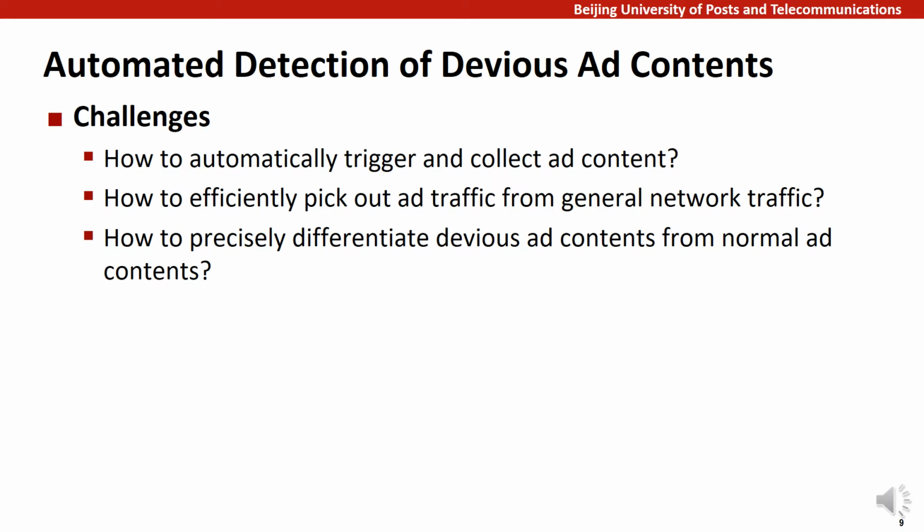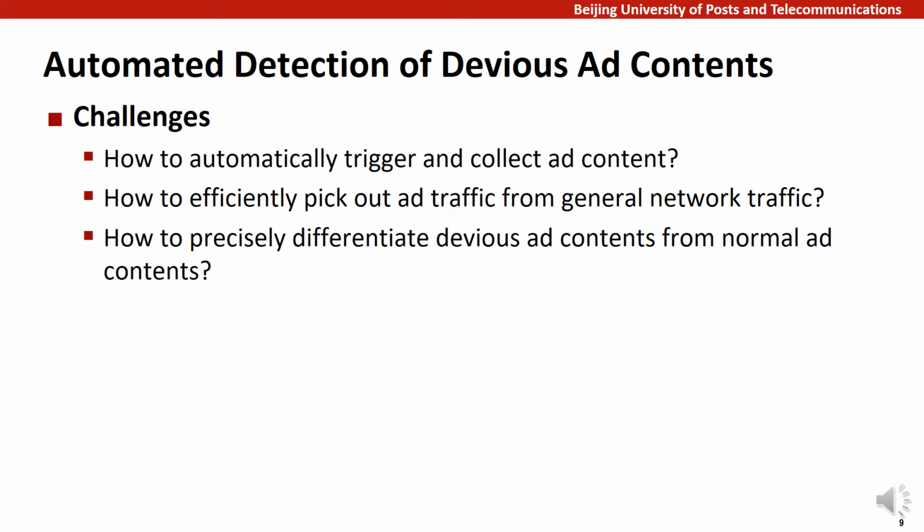The second is, mobile ad content can be extracted from the network traffic which is related to ads. However, while collecting ad traffic at runtime, non-ad traffic and ad traffic are inevitably mixed together. We need an effective approach to separate them apart. The third is how to differentiate devious ad content. For each group of devious content, we need an effective approach to detect them.